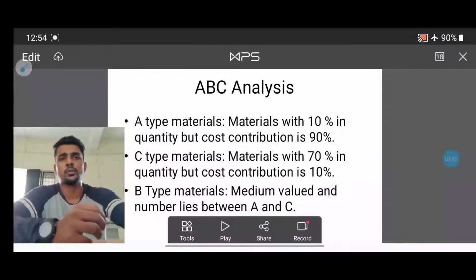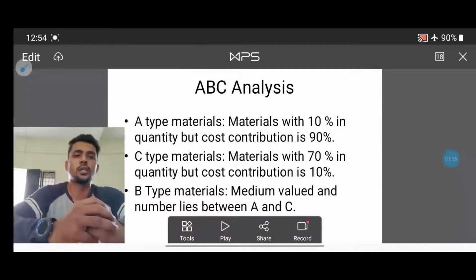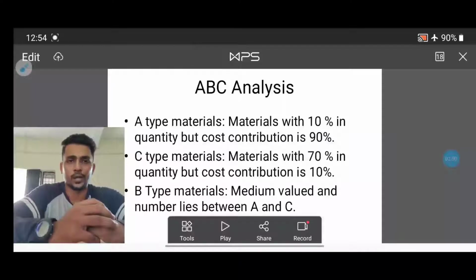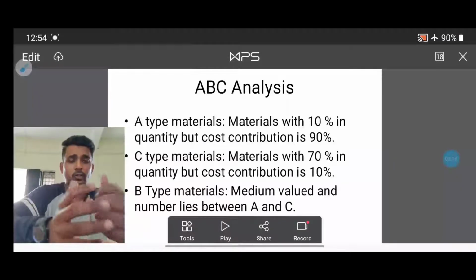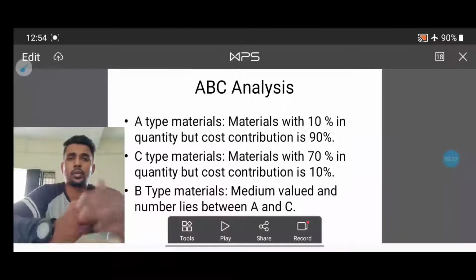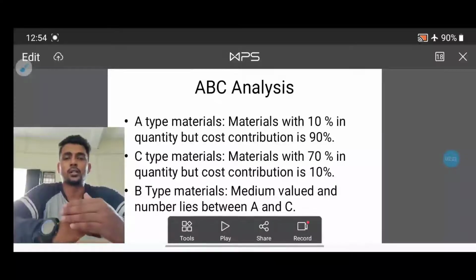The approach is based on the Pareto principle, to help manage what matters. If you see on the screen, A type materials are materials with 10% in quantity, but the cost contribution is 90%. This is why ABC analysis was invented. If we take manufacturing industries, they buy so many products, so many spare parts, and so many raw materials for production. So this ABC analysis helps to analyze or divide the materials into a wide range of categories.